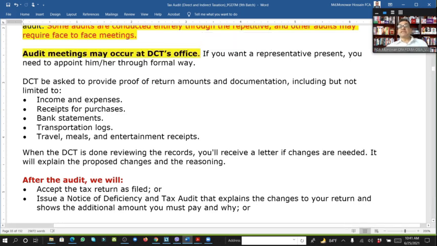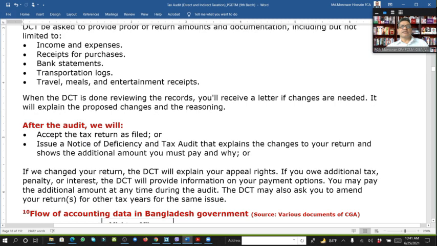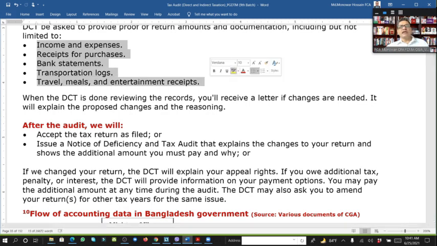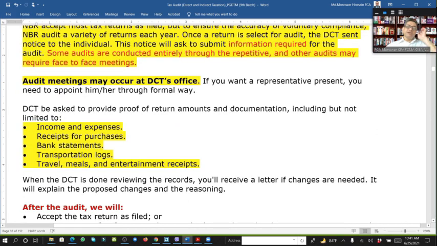If you want to represent a person, that is, we are that person, so we can go formally. DCT asks for documents, that means different types of documents can be asked for: income or expenses, receipts and purchases, bank statements, transportation logs, travel, meals, etc. And you know, if it includes your driver's salary, your housekeeping expense, all within the statement, that can be asked for, because DCT has the right to ask anything.